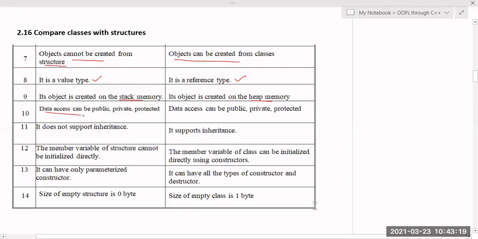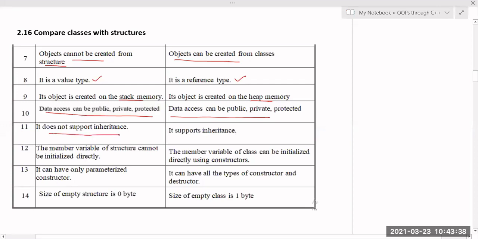And data access can be public, private, protected. Even in C++ structures or in C++ classes, we have data access that can be public, private, protected. By default, all are public data members in case of C++ structures, but by default, all are private data members in case of C++ classes.